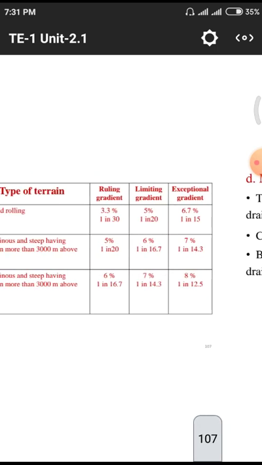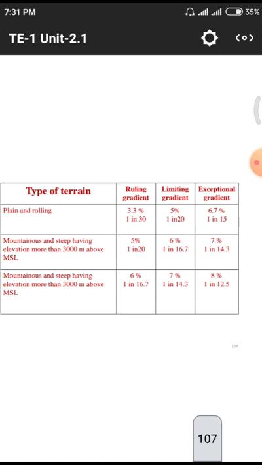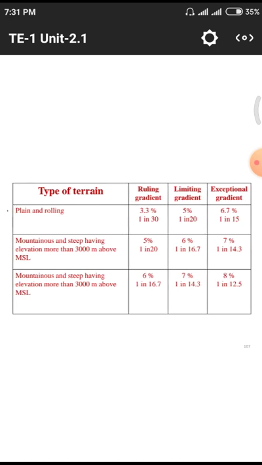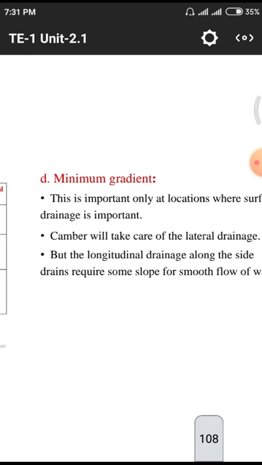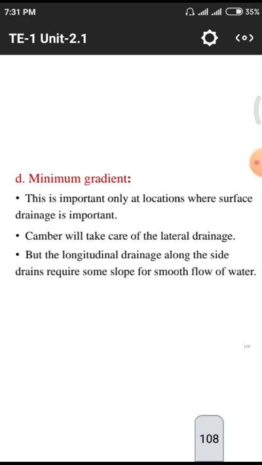These are the different values for those three kinds of gradients, depending upon the terrain of the place. That means in which terrain the existing system is. For those existing systems, for which amount of vertical alignment we need to give depending upon the gradients. Next, the last one is the minimum gradient. This is the minimum gradient we are providing.